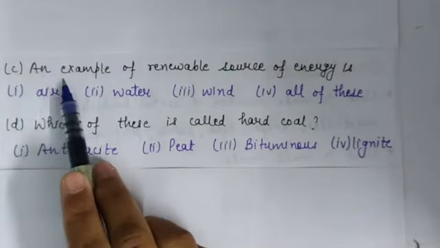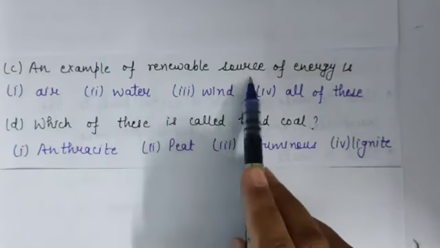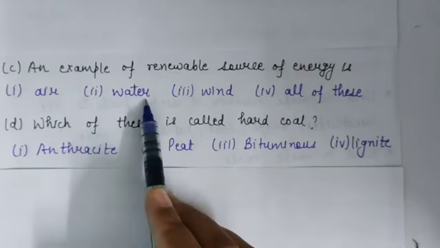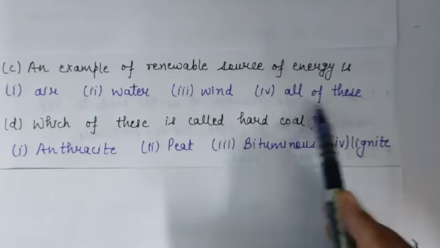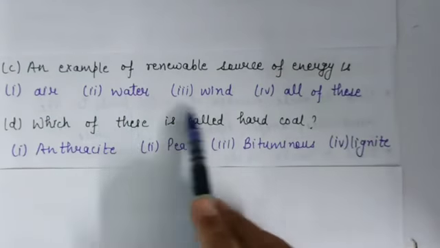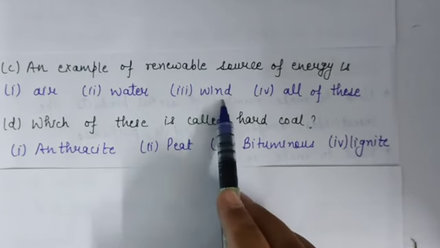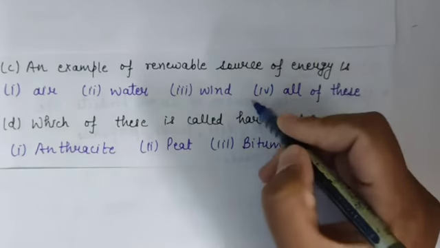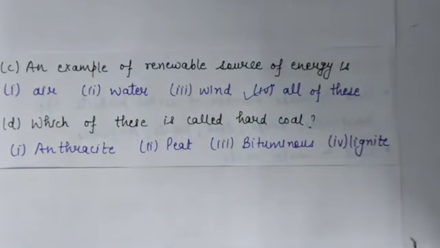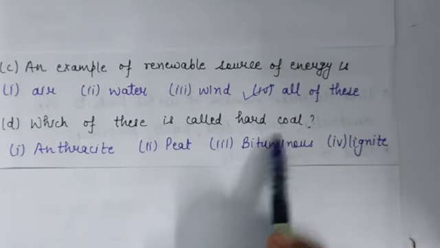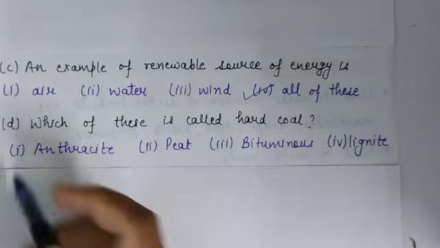C part: an example of renewable source of energy is air, water, wind. All of these are renewable sources of energy because they are in unlimited quantity in nature. So all of these. D part, which of these is called hard coal? Answer is anthracite.